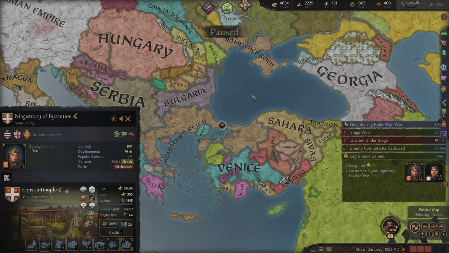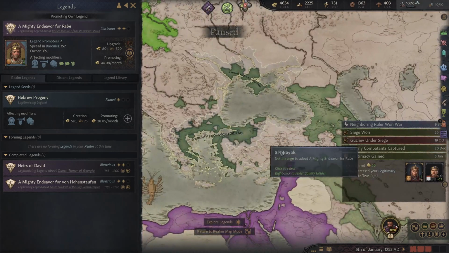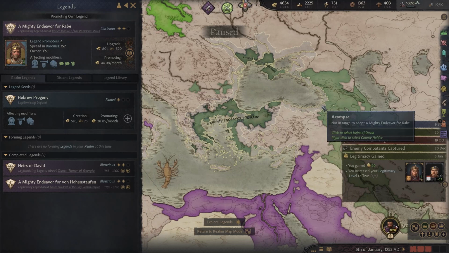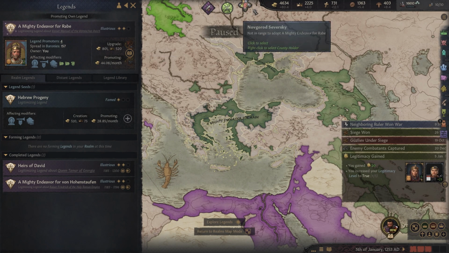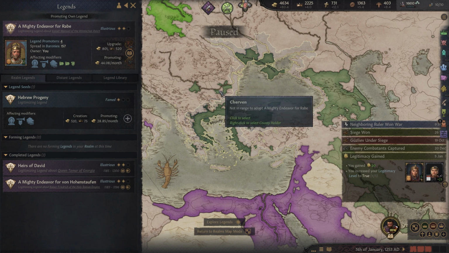Nobody respected our legitimacy. But now, with this legend spreading here, I mean, look at this. The mighty endeavor for Rabe is spreading. And oh man, look at this. This is costing us 44 per month, and we're still making plus 80. Man, we're making a ton of money. Wow, that's a lot.